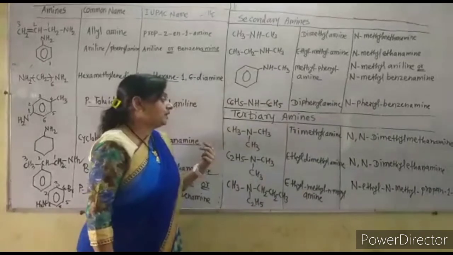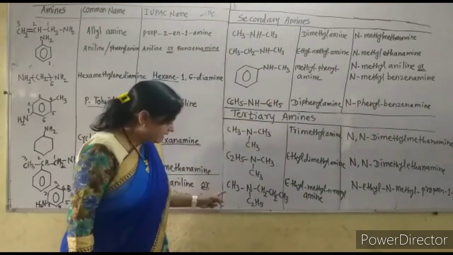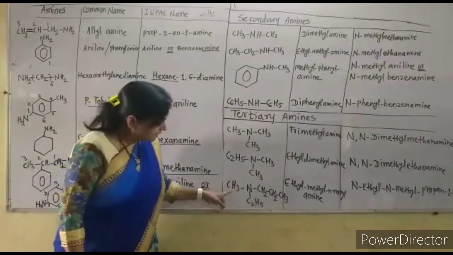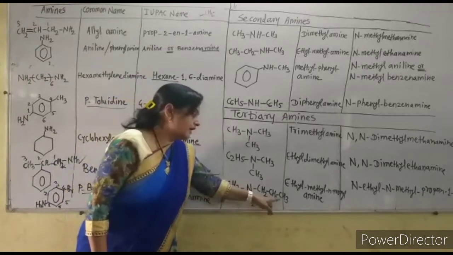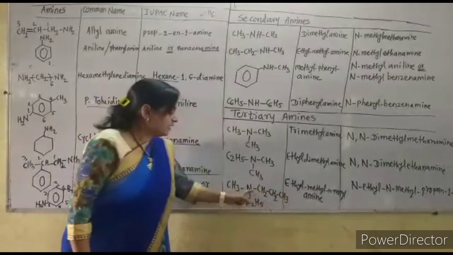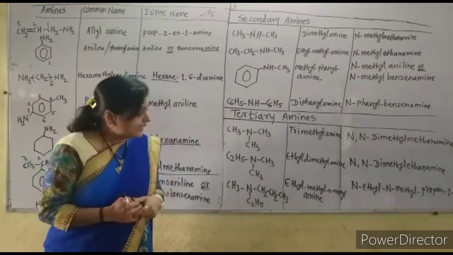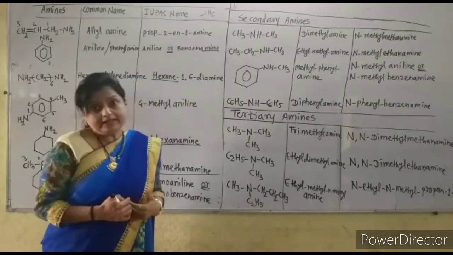But if all 3 alkyl groups are different, as in this last compound, see here, one is the methyl group, second is the ethyl, and third is the normal propyl group. Now this is the parent alkane, but these 2 are different alkyl groups. Then give the name by writing the N letter separately.